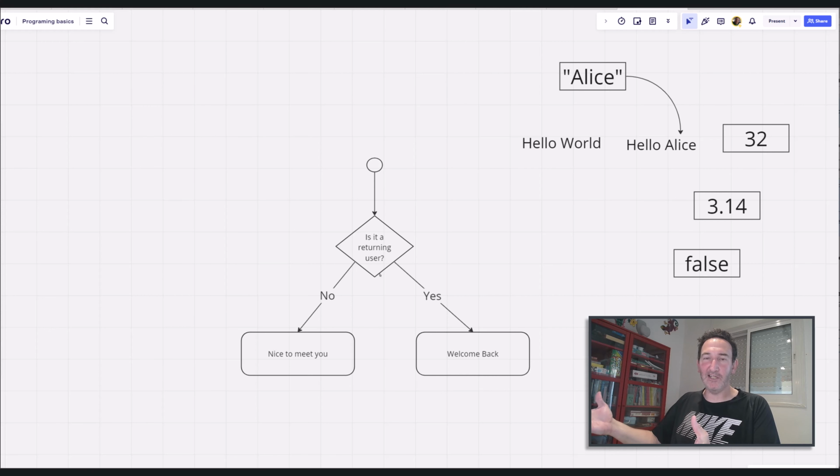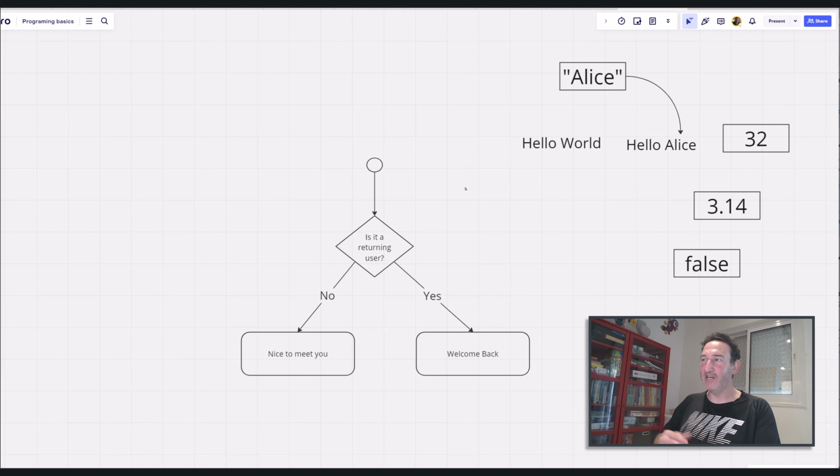The difference is that this message machine doesn't have to change. I'm just going to tell it, it's a returning user. It will know in some way that this is a returning user, and it will act differently. And if it's not a returning user, it will show the nice to meet you message. We wouldn't change anything in the machine to get different results. This is the equivalent of creating a machine that creates screws, and according to the state of a handle, for example, if the handle is like that or like this, we will tell it, now you create a screw from iron, and now you create a screw from gold.